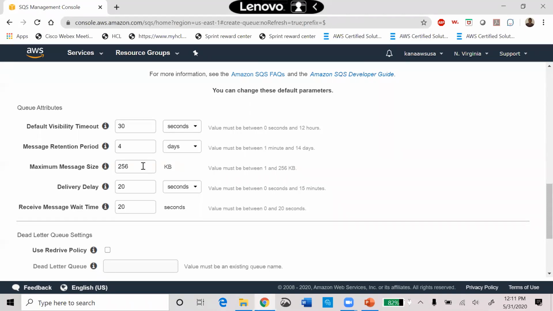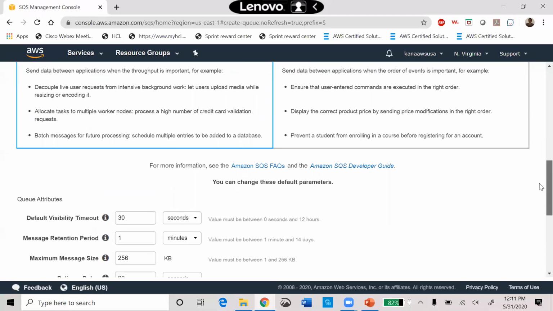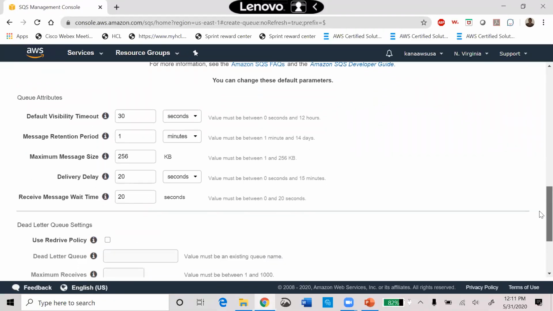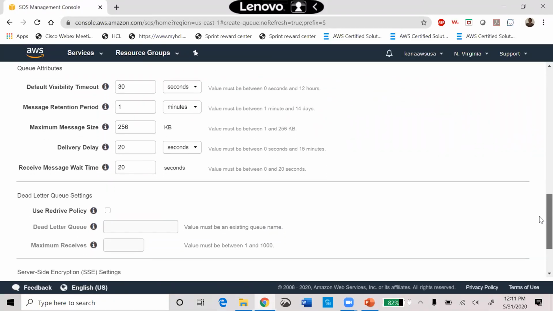By default the retention is 4 days, but I can mention 1 minute. Message visibility timeout is 30 seconds. It will wait for the queue to be processed for those 30 seconds. If a Lambda trigger comes and processes, it will process within that 30 seconds, or you can mention as many seconds as you want.